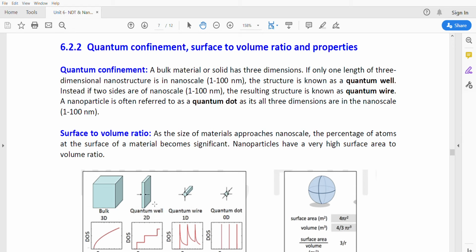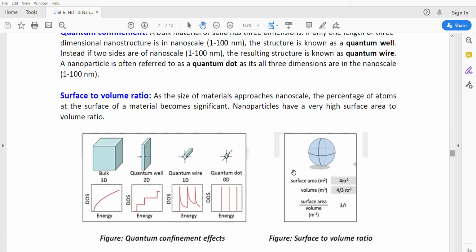Quantum well has only one dimension in nanoscale, quantum wire has two sides in nanoscale, and quantum dot has all three sides in the nanoscale. In these different structures, the electrons or particles behave differently, and their properties also change.